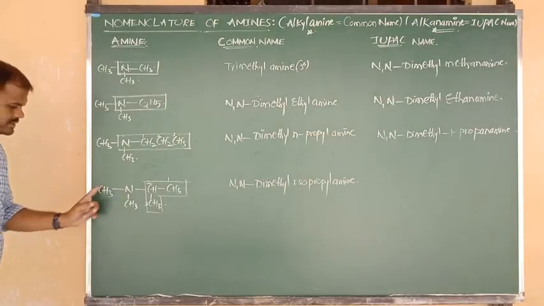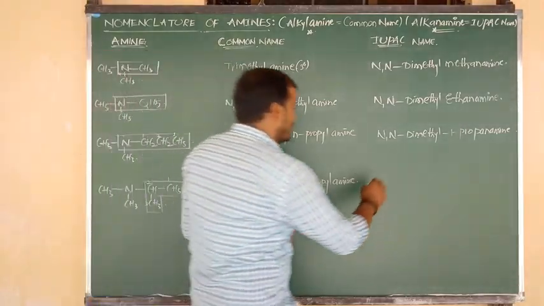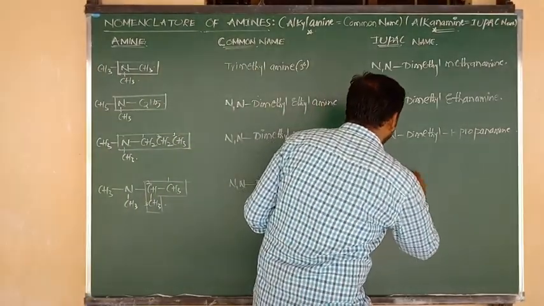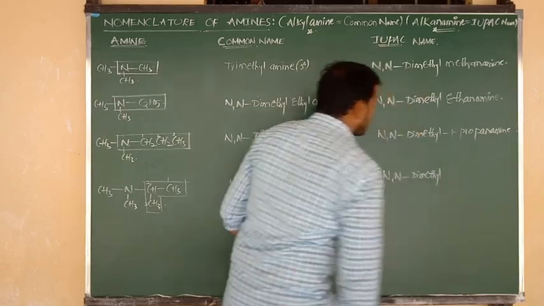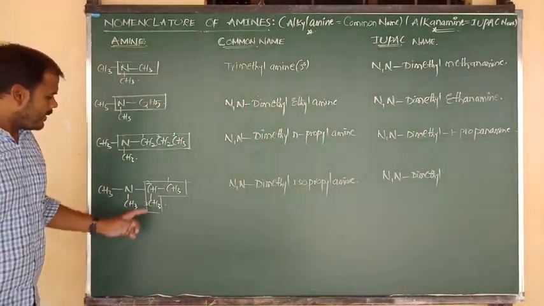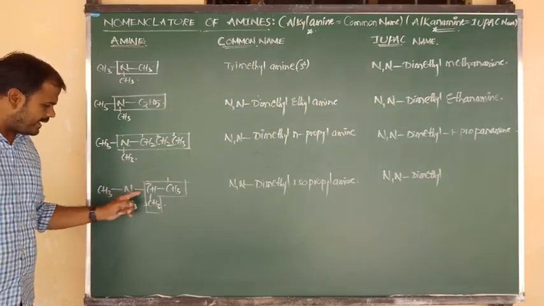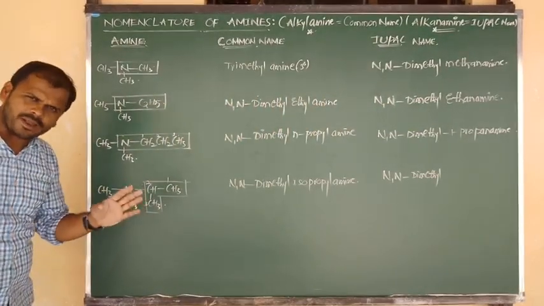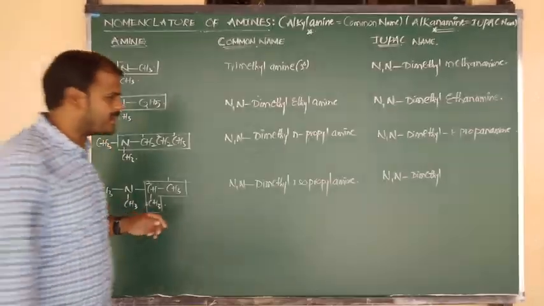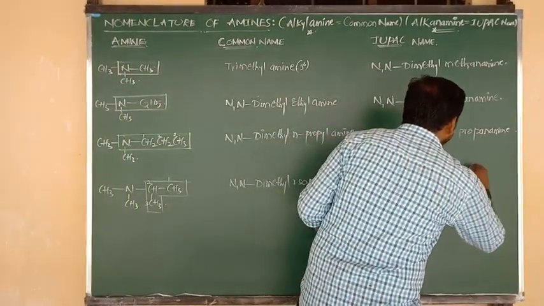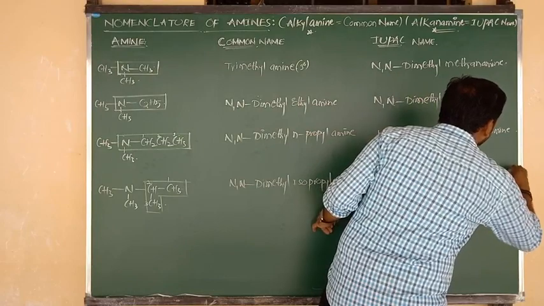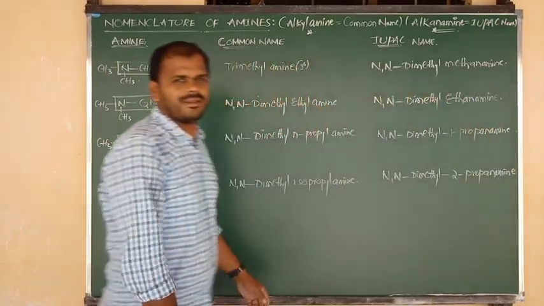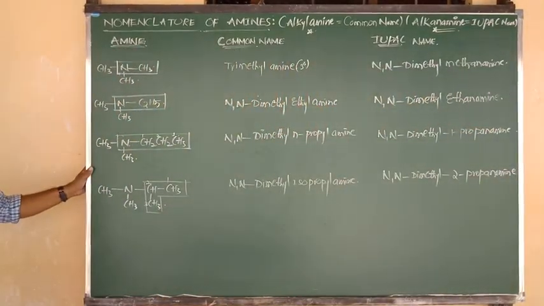Good. Nitrogen connected to 2 methyl. So here I am going to write its IUPAC name. N comma N dimethyl. Remaining prop and N and amine. So we can say propanamine. But amine is connected to the second carbon. So we can say propane 2 amine, or we can write 2 propanamine. I hope you understand this answer clearly.